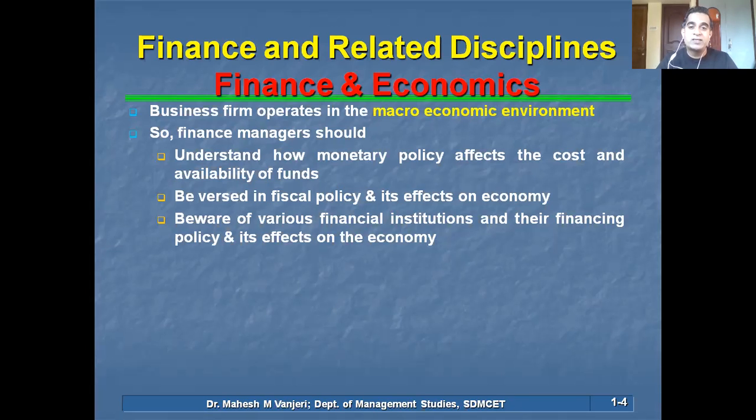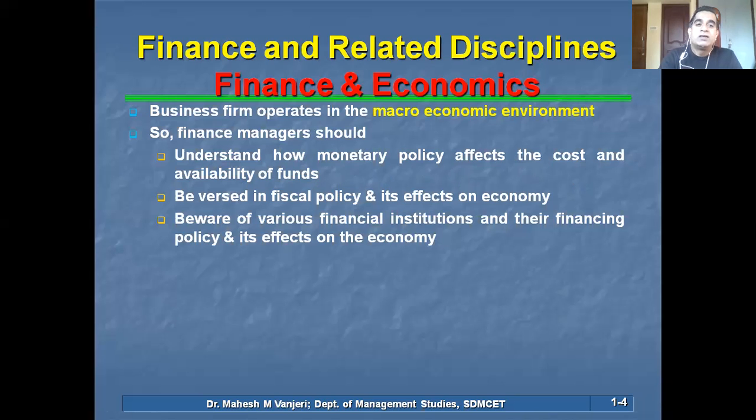In turn, the other banks, like Karnataka Bank, for example, or Canara Bank, Syndicate Bank, whatever, also reduce the rate of interest on their loans. So when the loan becomes cheaper, it means as good as a decline in price increases demand for loans. And definitely consumer, we're talking about consumer loans here. So when there is less money in the market, this is how RBI enables flow of more funds into the economy. So a financial manager should understand how monetary policy affects the cost and availability of funds.